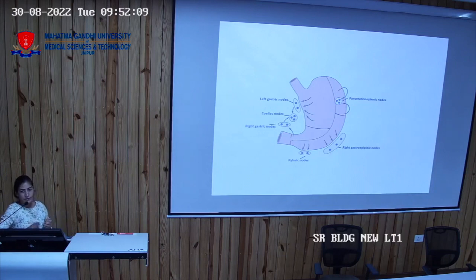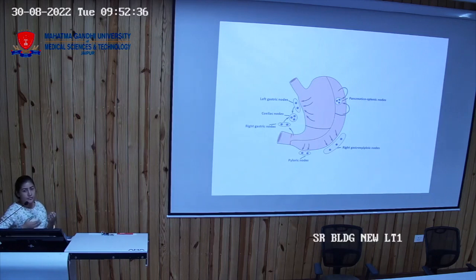The lymphatic drainage of the stomach also goes towards the supraclavicular lymph nodes. That is, the left supraclavicular lymph nodes also drain this region. So if a patient comes to you with a swelling in the left supraclavicular region, you can suggest a biopsy of that region.